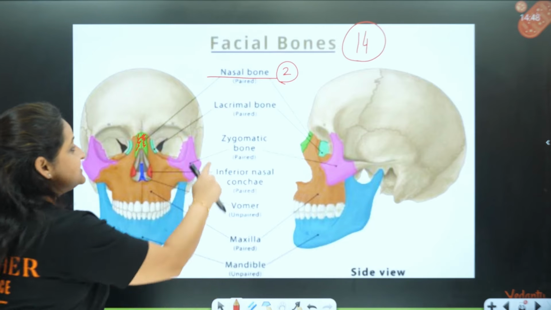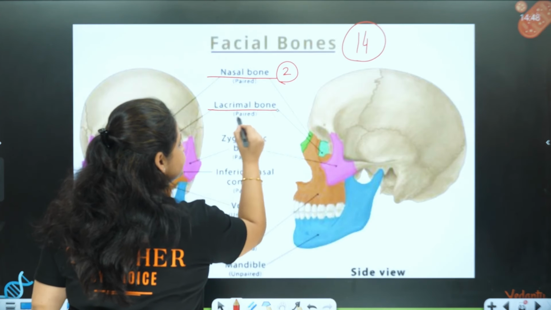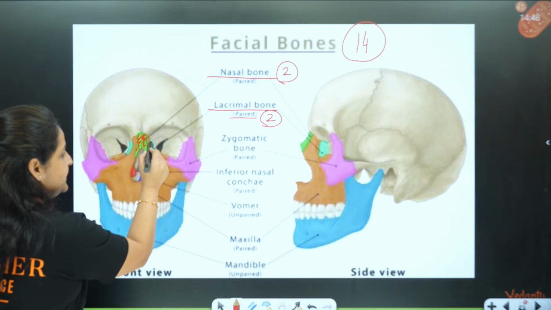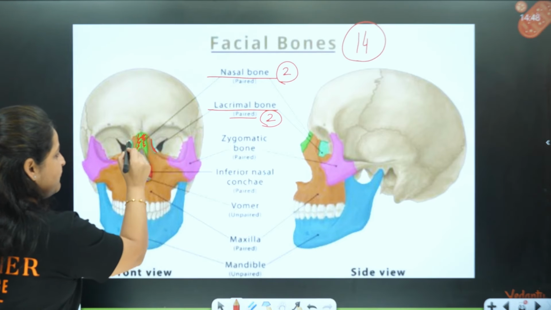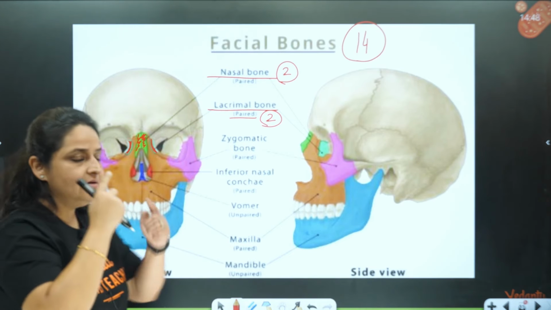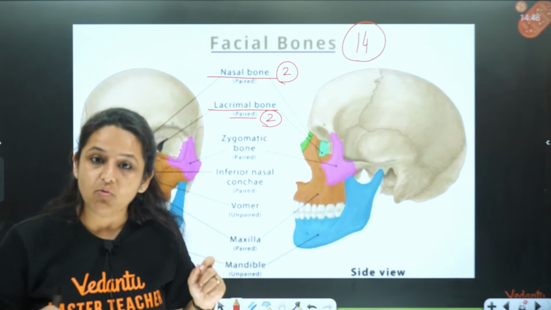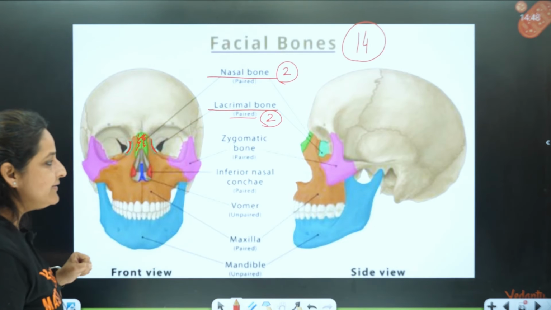Then comes the lacrimal bones. Again, these are paired. They are also 2 in number. So you can see over here these ones which are forming the socket of the eyes. They are present over here. These are the lacrimal bones. They are also 2 in number.